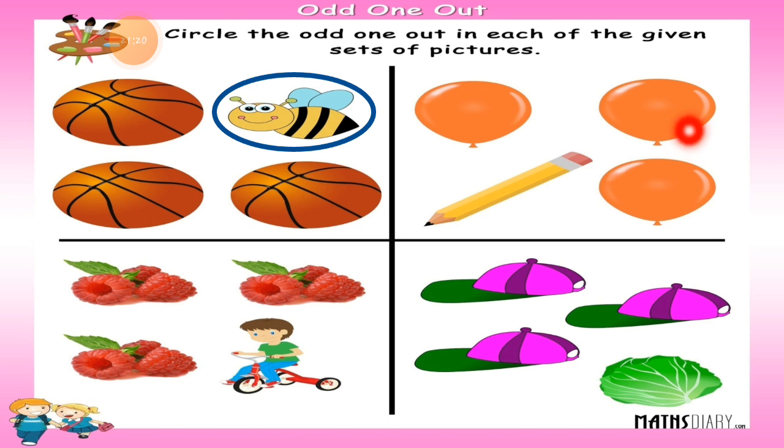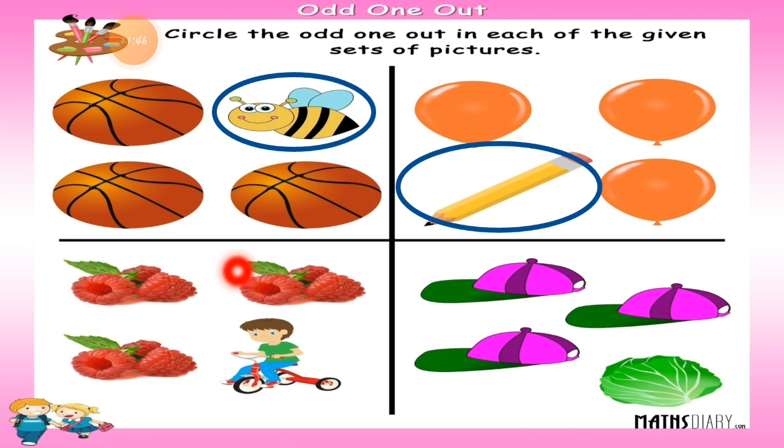Let's move to the second one. All the pictures are, 3 pictures are balloons, orange balloons. 3 balloons are there and one is a pencil. So 3 pictures are the same, which is orange balloons, and one is a yellow pencil. So we can call it the yellow pencil is a different one. I hope you understood this.